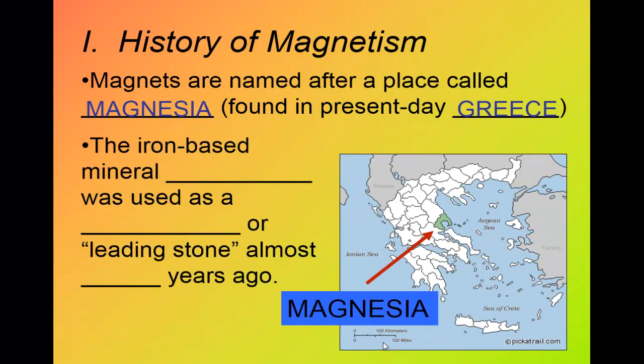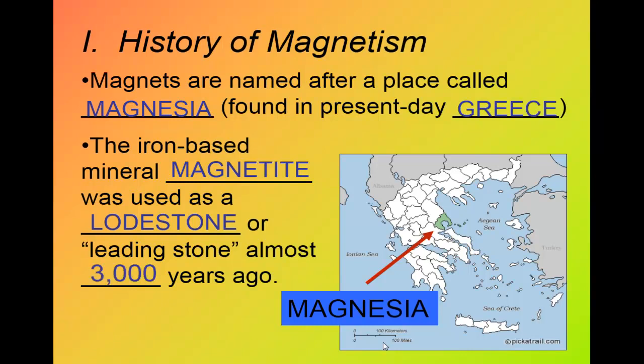The iron-based mineral magnetite was used as lodestone, or leading stone, almost 3,000 years ago. So what is the history of magnetism? Magnets are named after a place called Magnesia, found in present-day Greece.